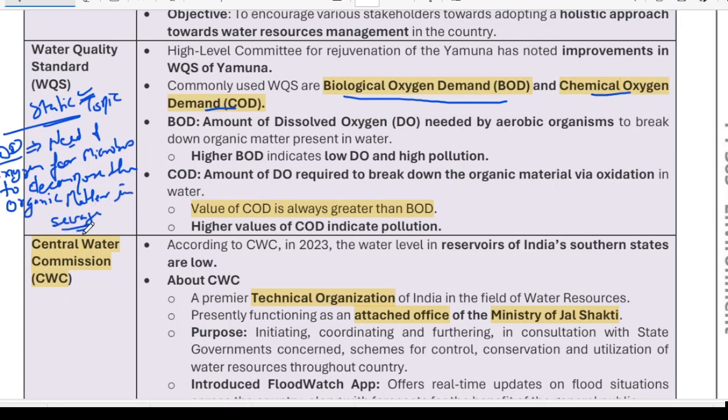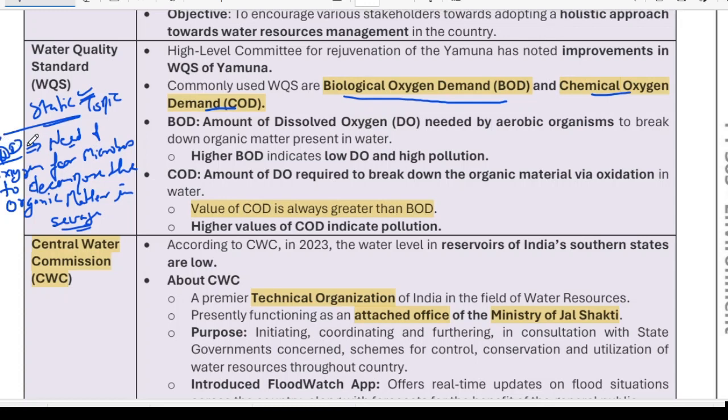So whatever the sewage there is, and the organic matter present in the sewage, the amount of oxygen that is needed by the organisms to fully decompose it is called biological oxygen demand (BOD).